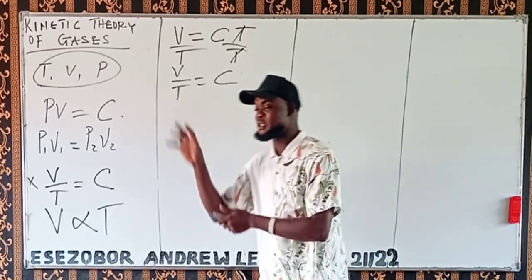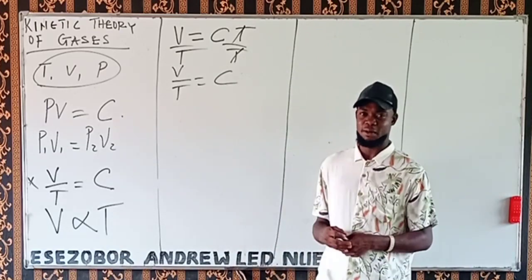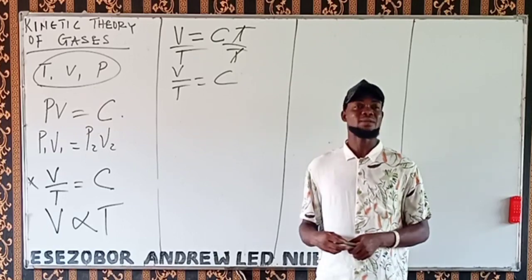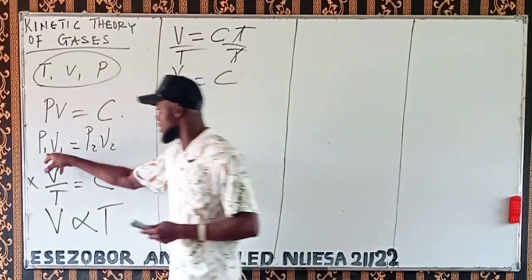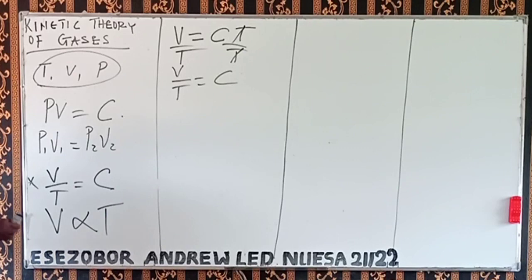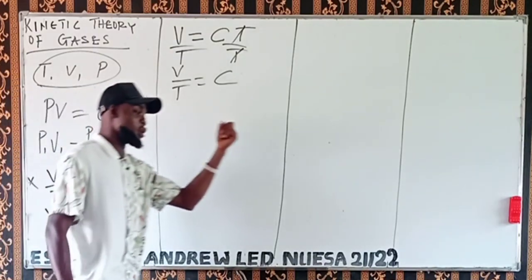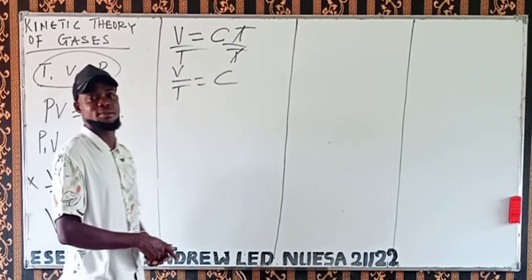So say something is inversely proportional to each other, and something is directly proportional to each other. Now, what we're actually saying is, for this first one we're doing: if the pressure of a gas at a constant temperature increases, the volume will decrease. And if the volume increases, the pressure will decrease. If one is going up, the other will be going down. That is the meaning of inversely proportional to each other.